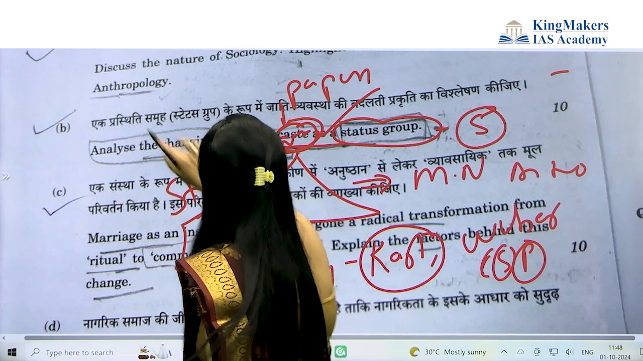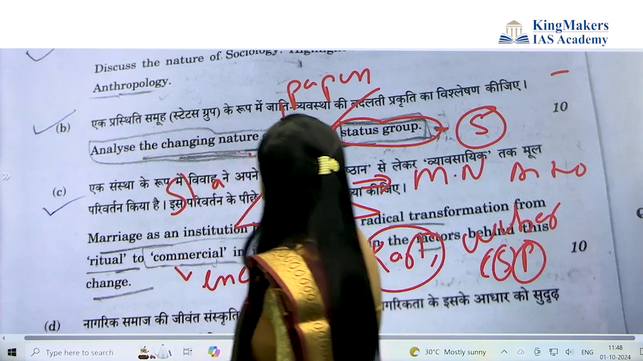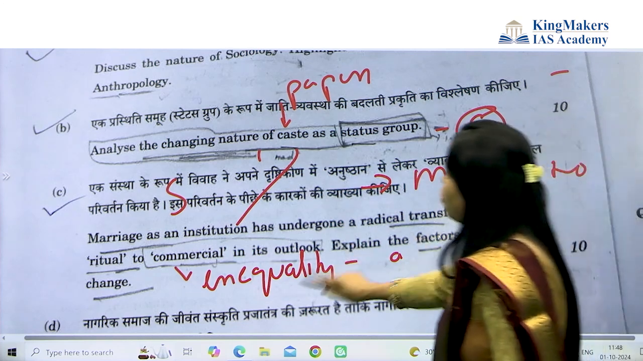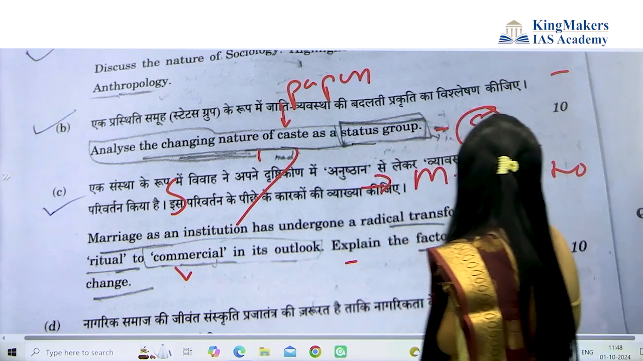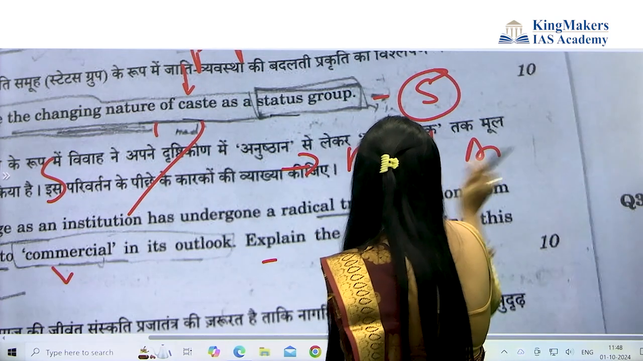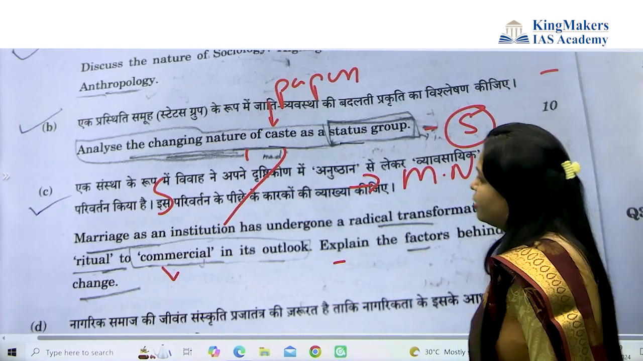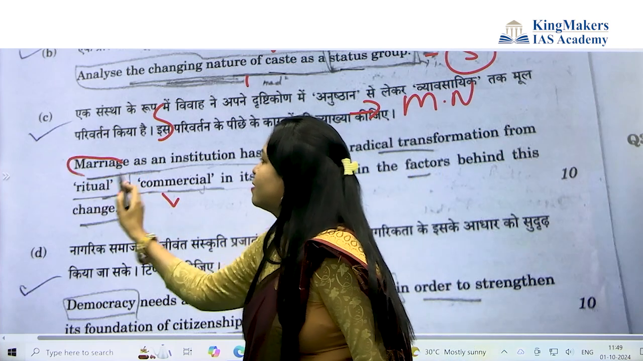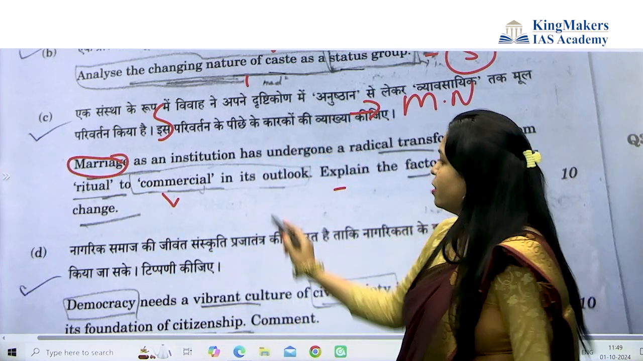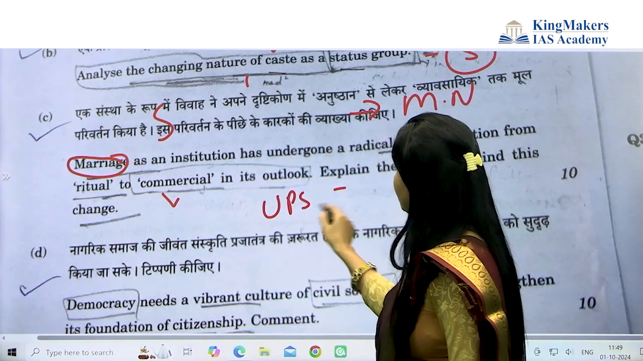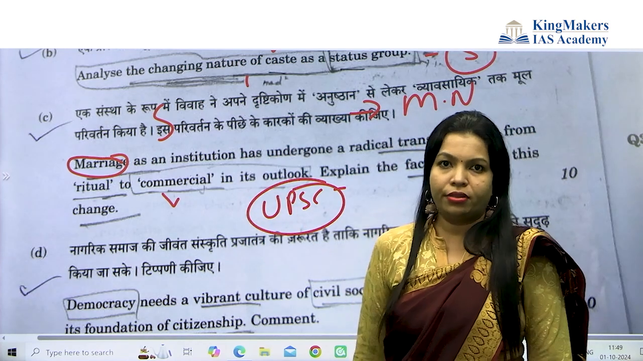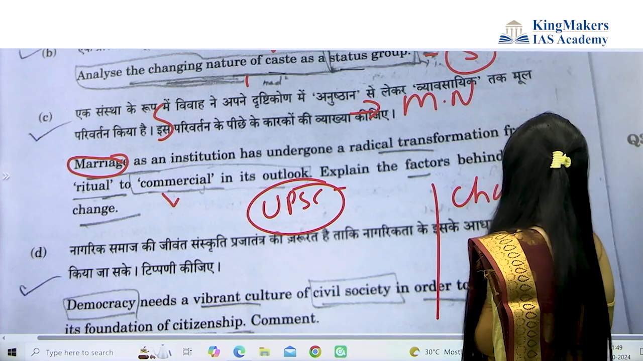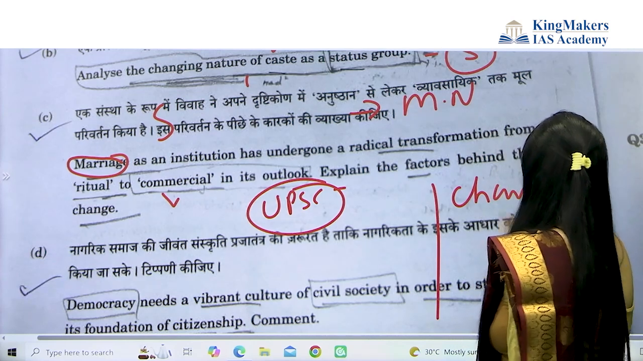Yes. The question here is: marriage as an institution has undergone radical transformation from the rituals to commercial in this outlook, and explain the factors behind this change. So this is the third question. Do you find some connection here? Previously UPSC was giving this type of question in Indian society. What was that? They used to target the changing angle.